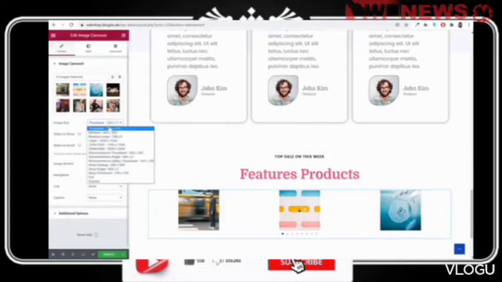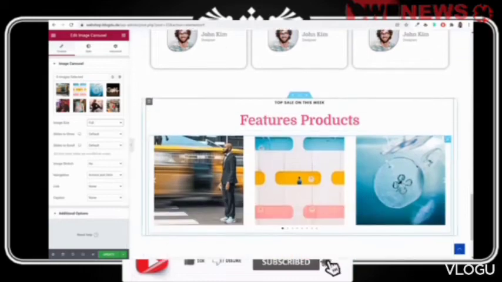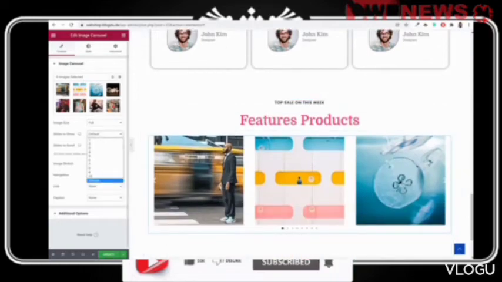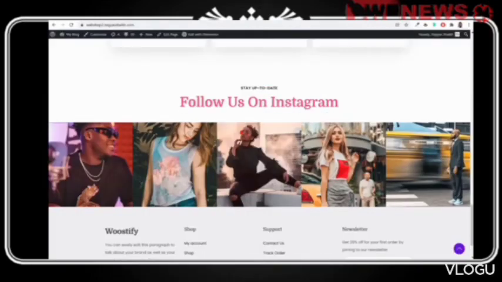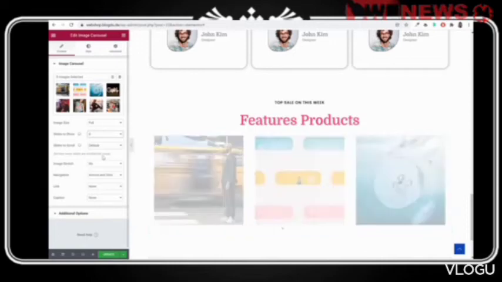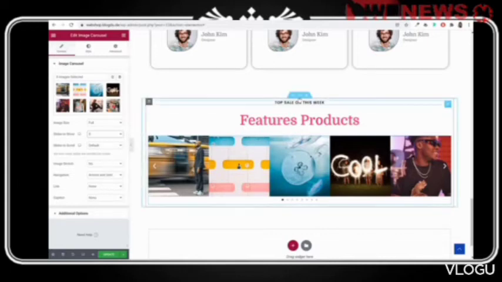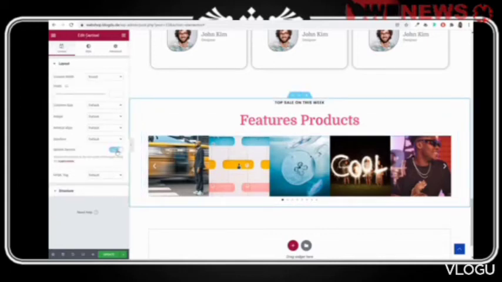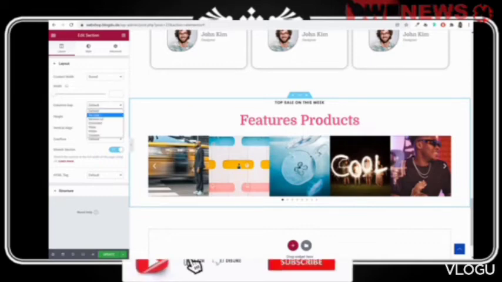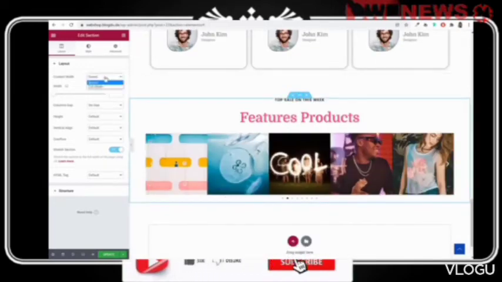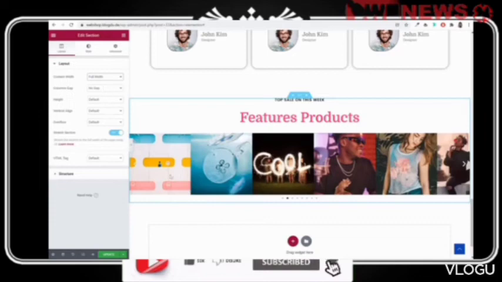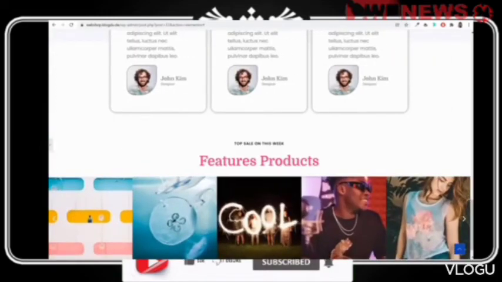This is how it will look by default. Make it full. After that, slides to show. Here as you can see, we are displaying 5 slides at a time, so we'll select 5 like this. After that, scroll and everything, image stretch or not, you can select that. And again, make sure this row is stretched and column gap is no gap. Then select the column width, content width and make it full width. Now if you see, this is how it will look like.